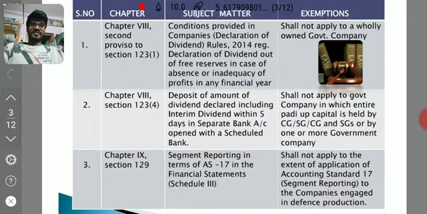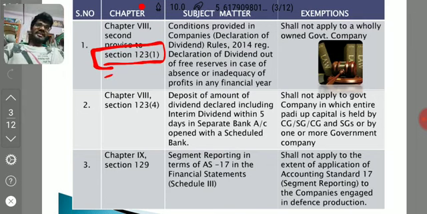Coming to our first chapter 8, that is dividend. In section 123 subsection 1 proviso, we all know that if there is inadequacy or absence of profits, dividend can be paid by following the rule 3 conditions.